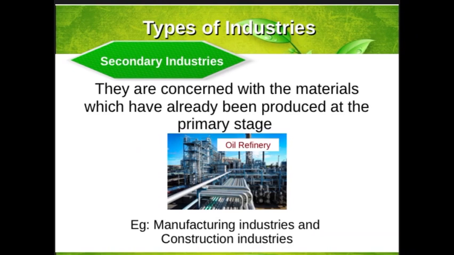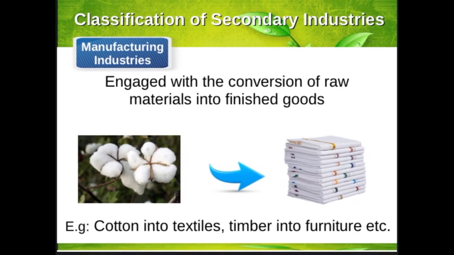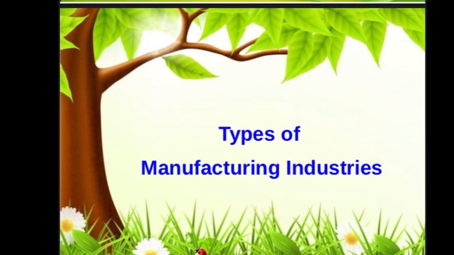Now oil refinery, how can it be an analytical industry? See, you only get the crude oil from nature, and you separate petroleum, diesel, kerosene oil, gasoline. These are the different elements which you have to separate from a single product or a single material. So when you separate different kinds of elements from the same material, that type of industry is known as analytical industry.